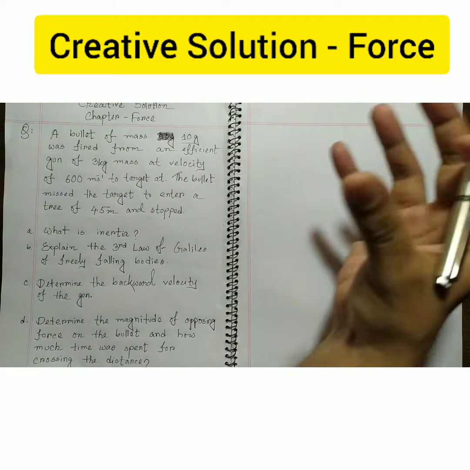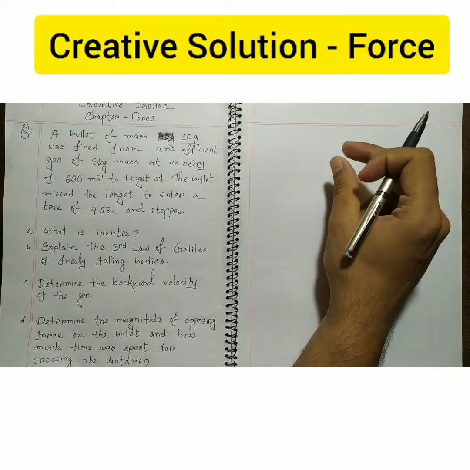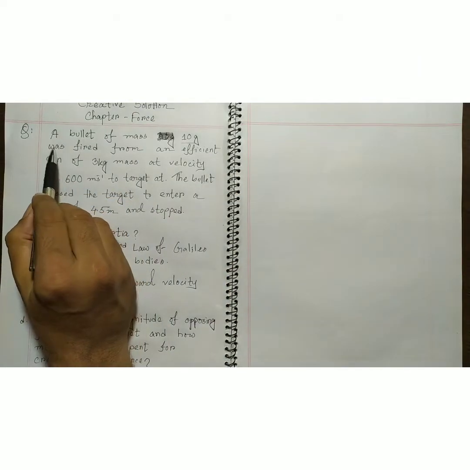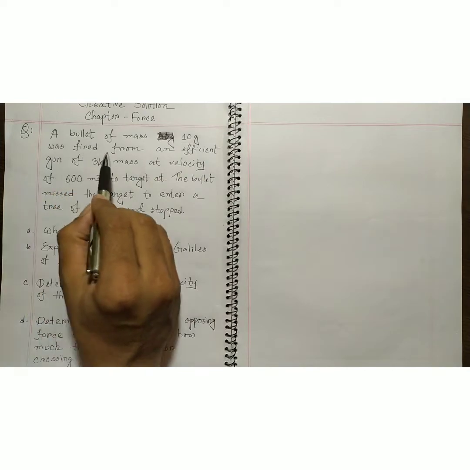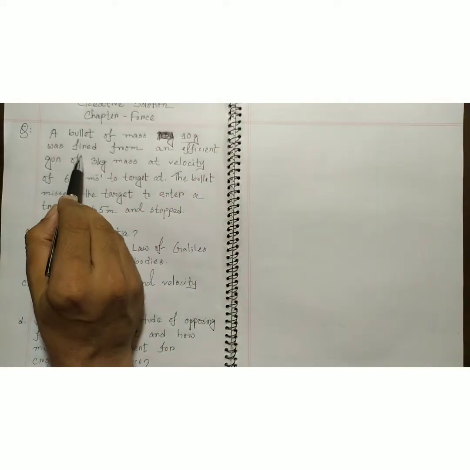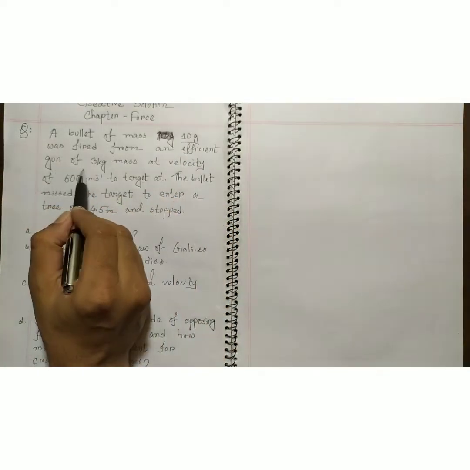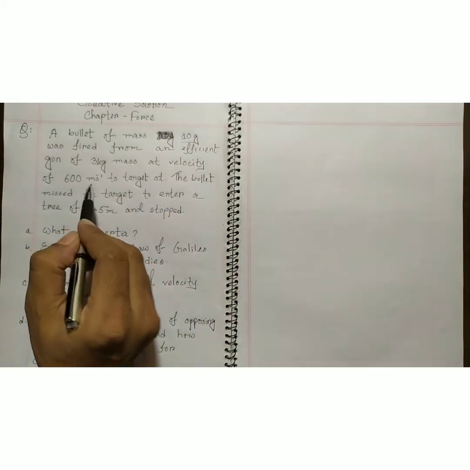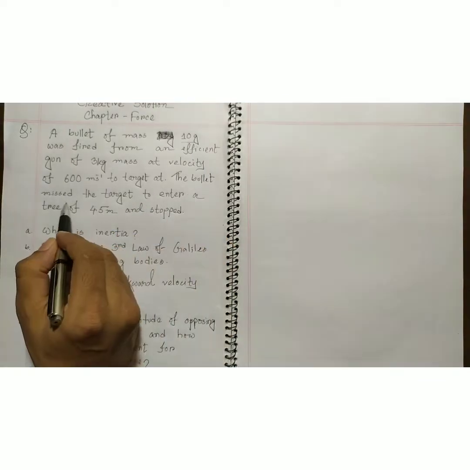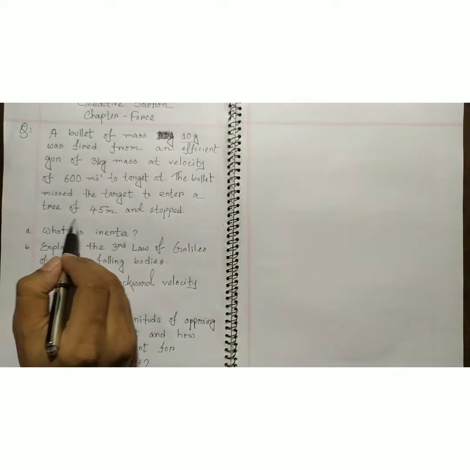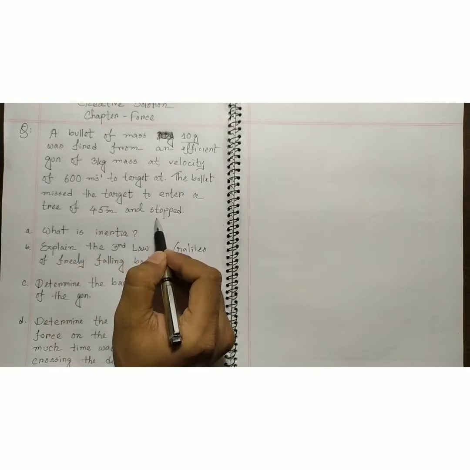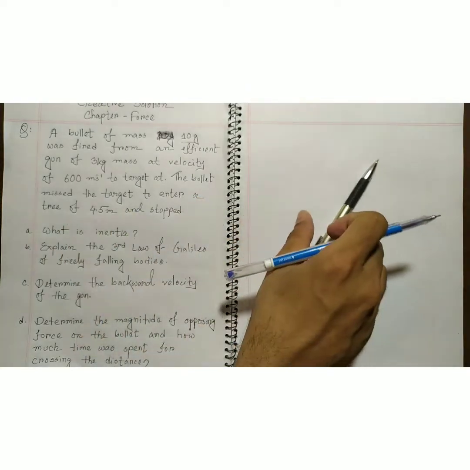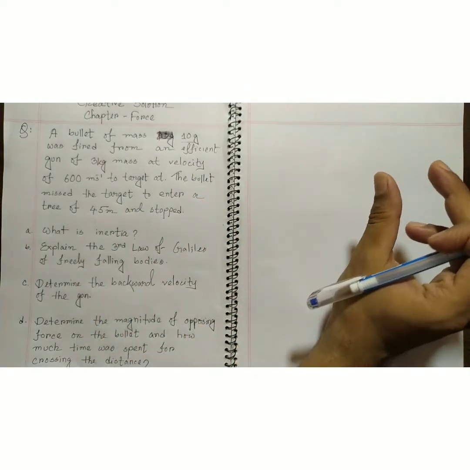In this video, I'm going to explain creative solutions from chapter 4, and this is all about bullets and guns. The question stem is: a bullet of mass 10 gram was fired from an efficient gun of 3 kilogram mass at a velocity of 600 meter per second to a target. The bullet missed the target, entered a tree of 4.5 meter and stopped. When we see this type of stem, we must think about what data is given.